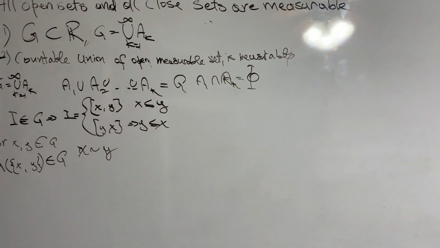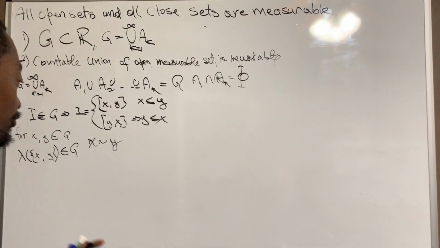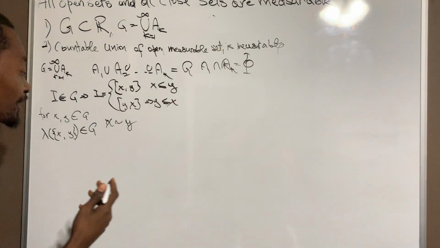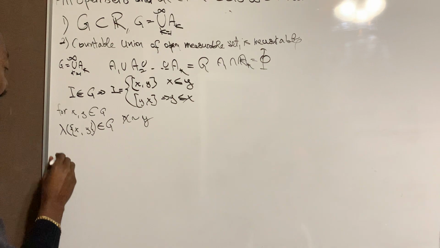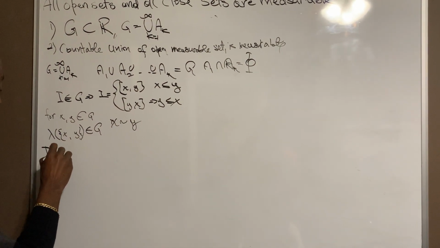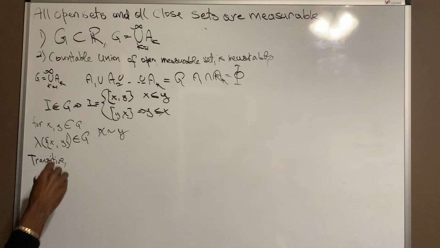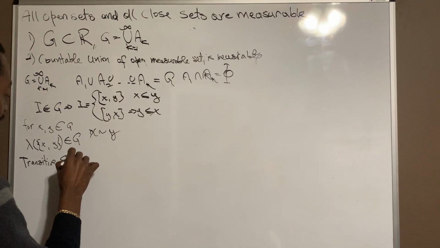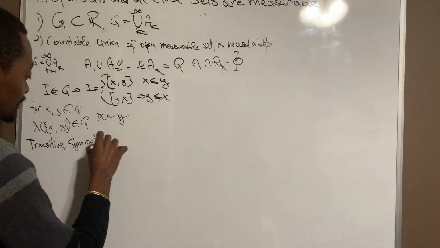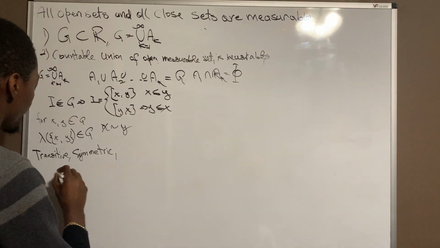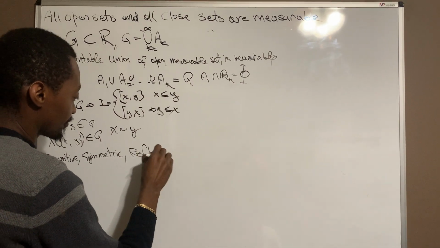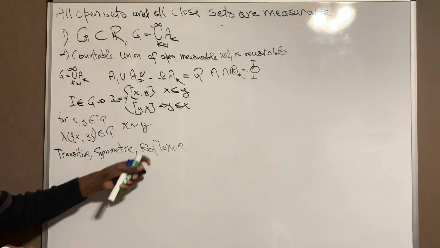So before, let's make a review. What is an equivalence relation? For a relation to be an equivalence relation, it needs three properties, right? It needs to be transitive, symmetric, and reflexive. Right. So what does reflexive mean?